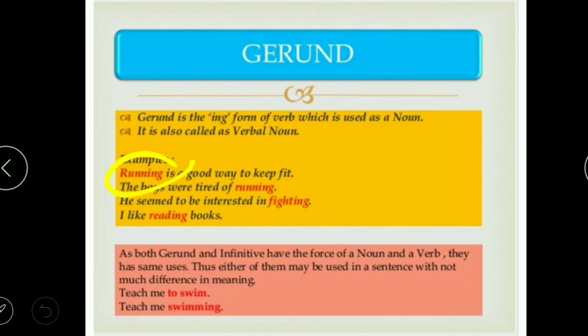So running here is the ing form of the verb run, used as a noun. Again, you can use it as an object or the complement of the verb. Same in the case of infinitive, where you were using it as a noun in three forms: as subject, as object, and as the complement of the verb. Fine. So gerund has only one specific task to play in a sentence, that it is functioning as a noun.